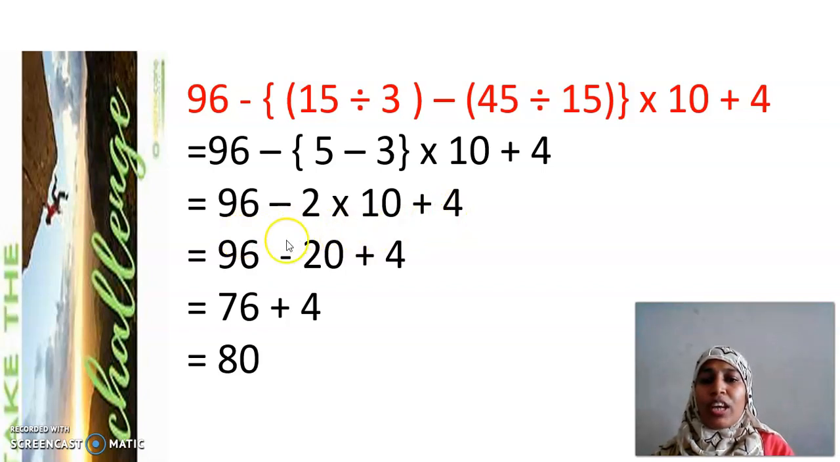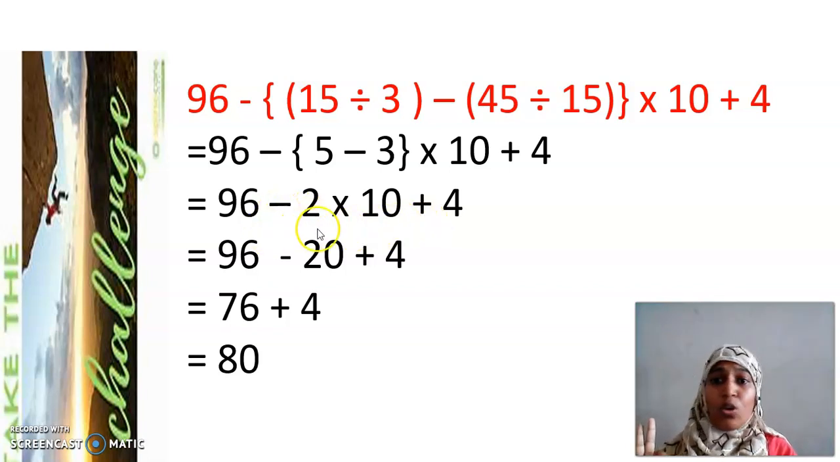Now, how many operations do I have here? Only 3 operations. Can I do subtraction first? Can I do addition first? No. As per BODMAS rule, I should go in for division, multiplication, then only subtraction and addition. So, I multiply. 2 into 10 as 20. All other things as it is.